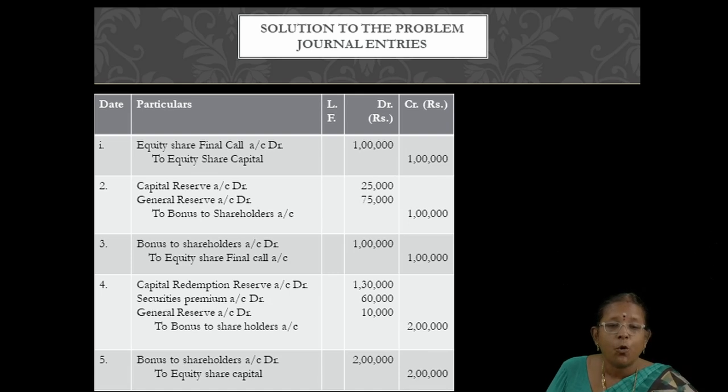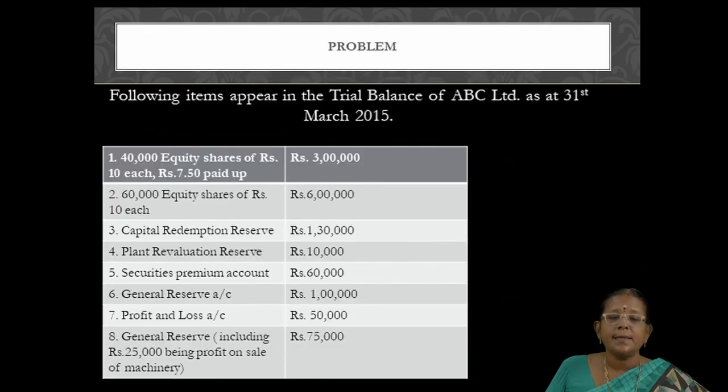Once again, I will show you the problem. See, 60,000 equity shares of rupees 10 each, 6 lakhs. So they are fully paid equity shareholders. So fully paid bonus shares will be given to these shareholders, right? How much amount? 2 lakhs.